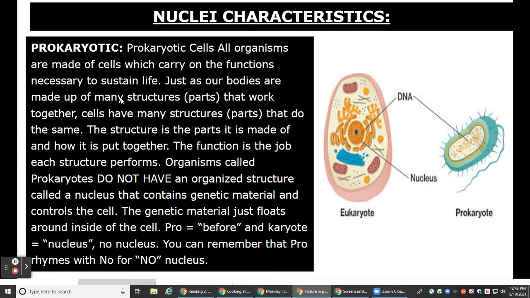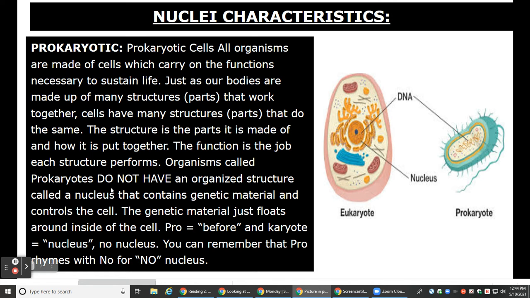Just as our bodies are made up of many structures, parts that work together, cells have many structures, parts that do the same. The structure is the parts it's made of and how it's put together. The function is the job each structure performs.